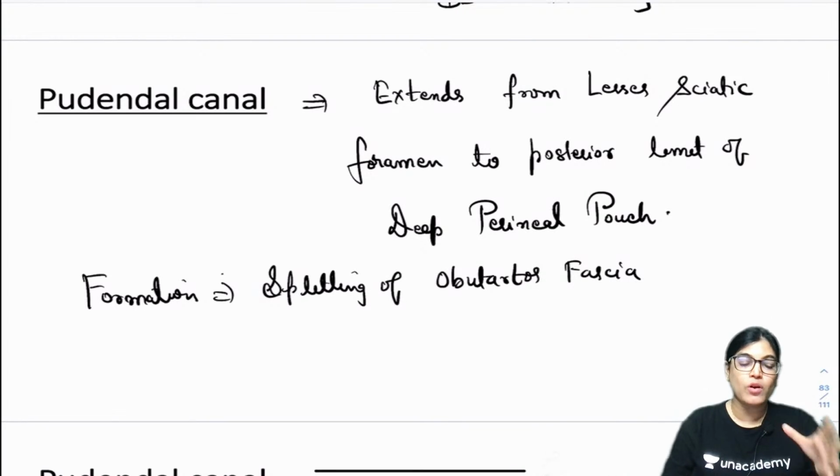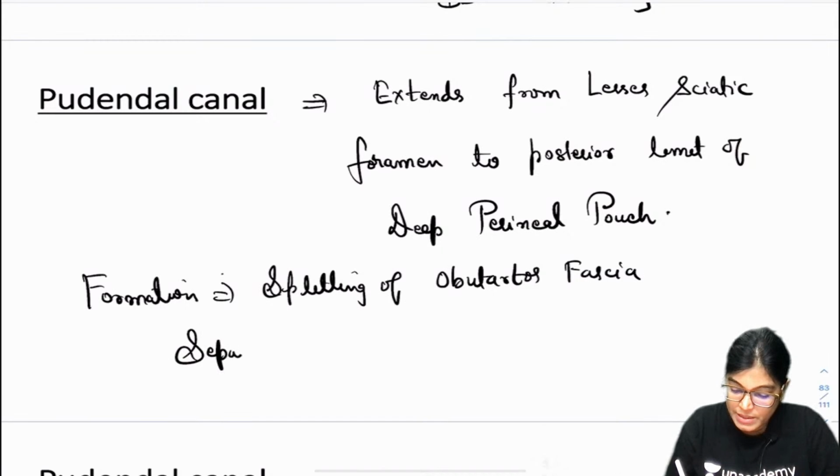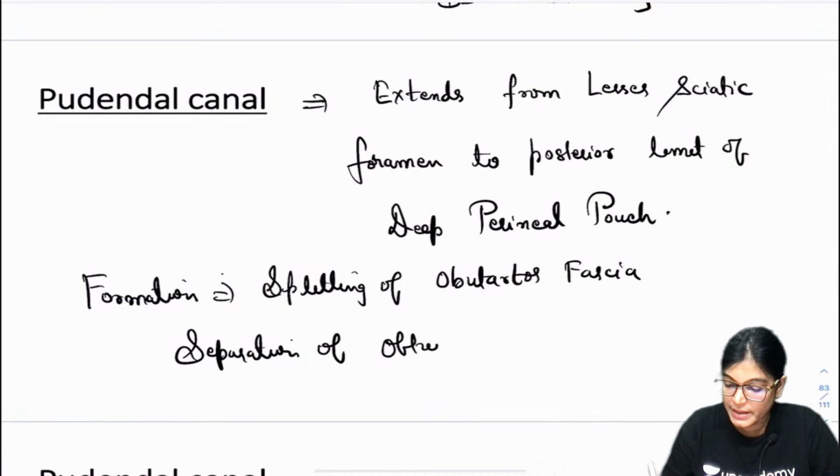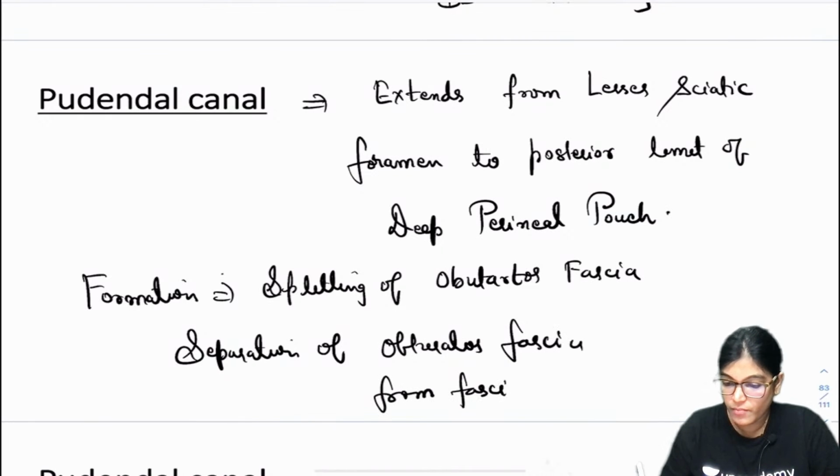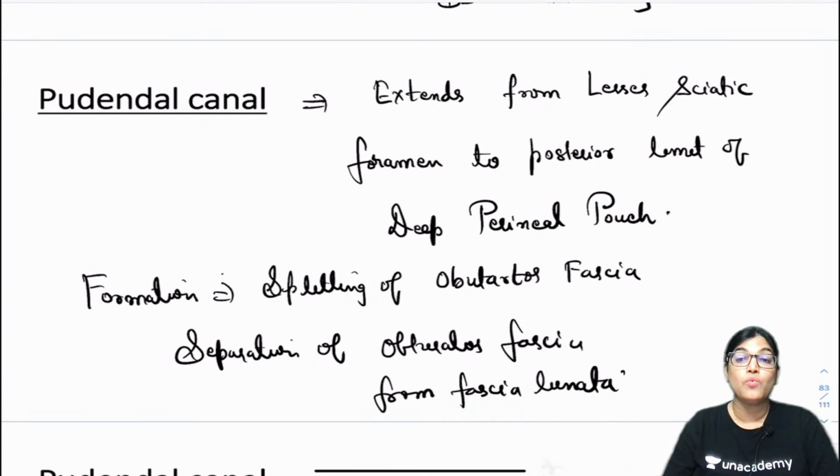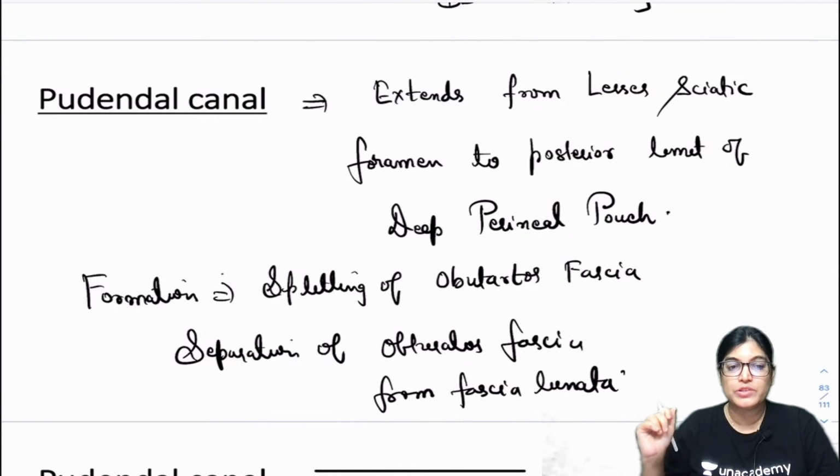One more point I want to elaborate here. It is not just the splitting of the obturator fascia; the other reason for formation is the separation of the obturator fascia from fascia lunata. So it is important that you know what fascia lunata is.